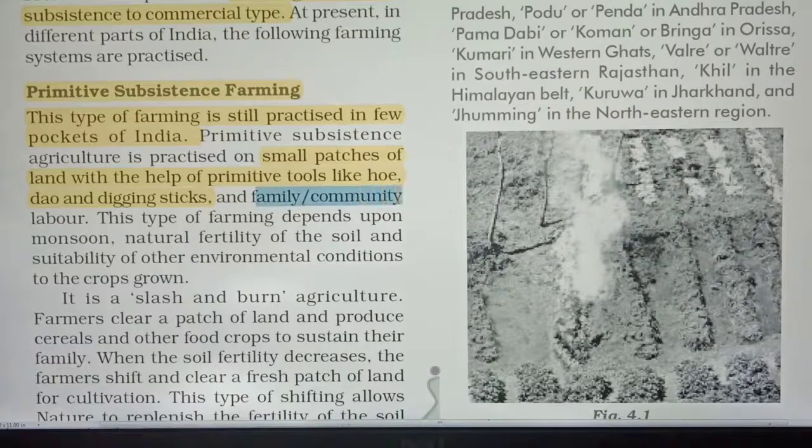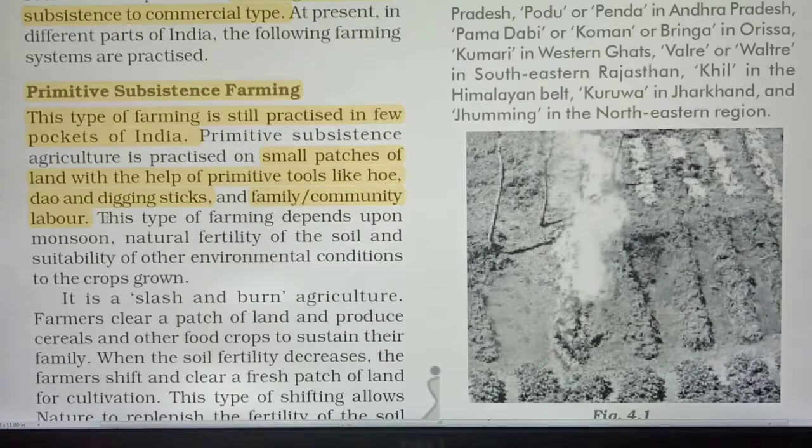Family and community labor: mainly family labor is there. In subsistence farming, only family labor is doing the work. Sometimes community labor from the neighborhood is used, but mainly it is family.